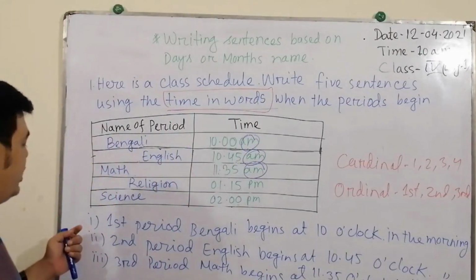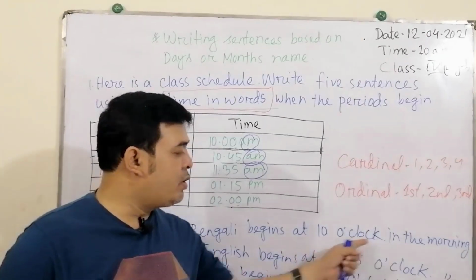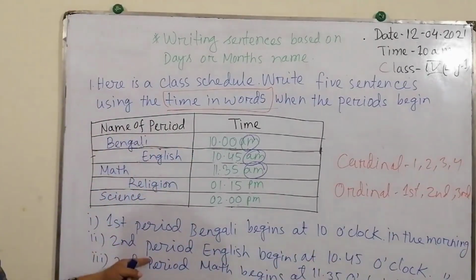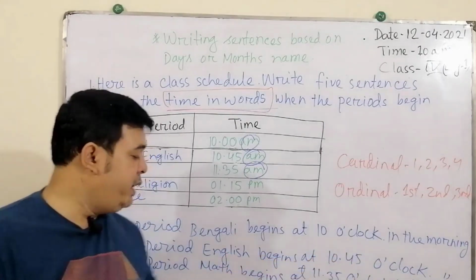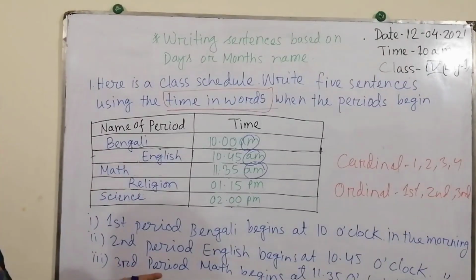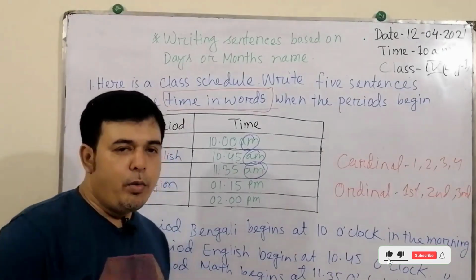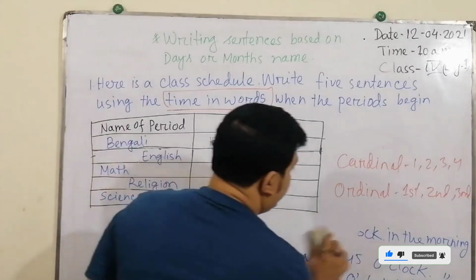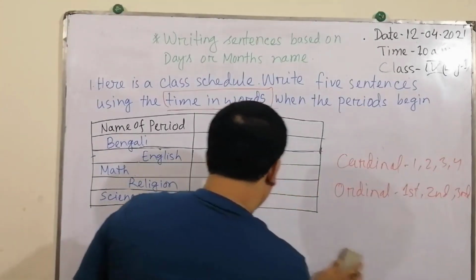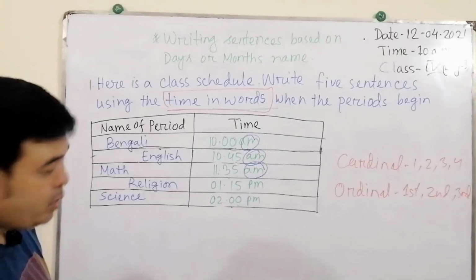So look at the board here. Again, first period Bengali begins at 10 o'clock in the morning. Second period English begins at 10:45 o'clock in the morning, and the third period math begins at 11:35 o'clock in the morning, okay? So these 3 you can write. After that, what will come? The next 2, there are another 2 classes.